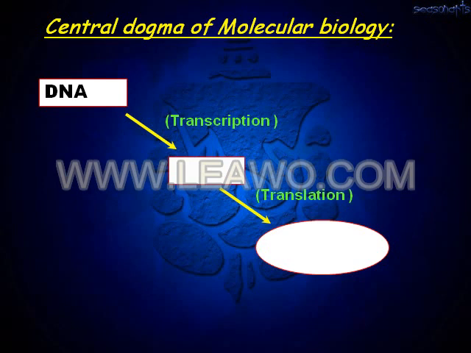This DNA acts as a template for the synthesis of messenger RNA. So the messenger RNA is transcribed. This messenger RNA is then translated, with the help of transfer RNA, to give rise to the polypeptide. So this is the sequence that takes place.